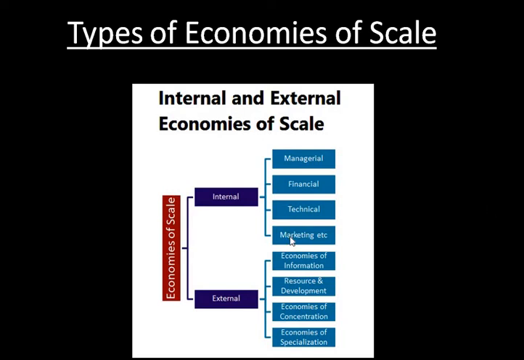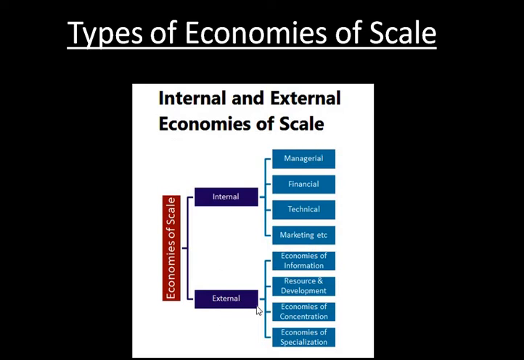Next, marketing economies of scale. Even if you produce one, you need to market. Even if you produce 1,000, you need to market. Even if you produce 10,000, you need to market. So when you are producing more, the marketing cost will be lesser and lesser as the output increases. These are all happening inside the company. Managerial decision, financial decision, technical decision, and marketing decision, everything happens inside the company. So they are categorized under the internal economies of scale.